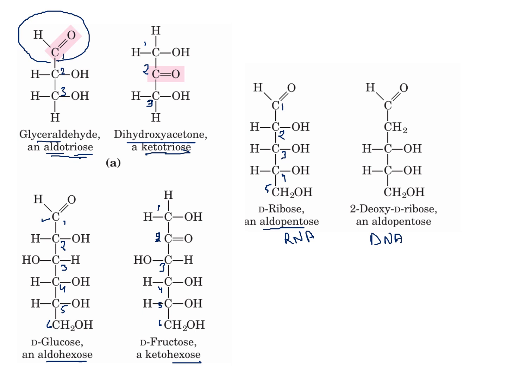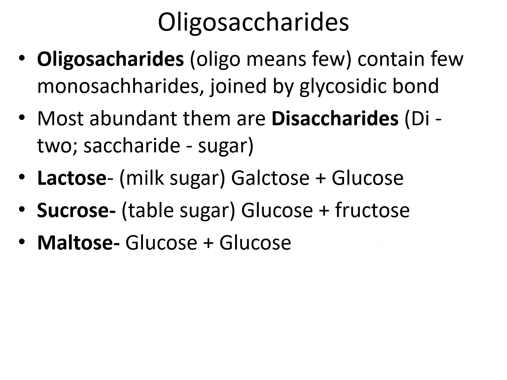Now deoxyribose is also an aldopentose present in DNA, and the difference between ribose and deoxyribose is that it is 2-deoxyribose. De means removed or lacking, oxy means oxygen. It means that the oxygen at C2 has been removed. So it is 2-deoxyribose, and this is also an aldopentose. It is present in DNA, and ribose is present in RNA.